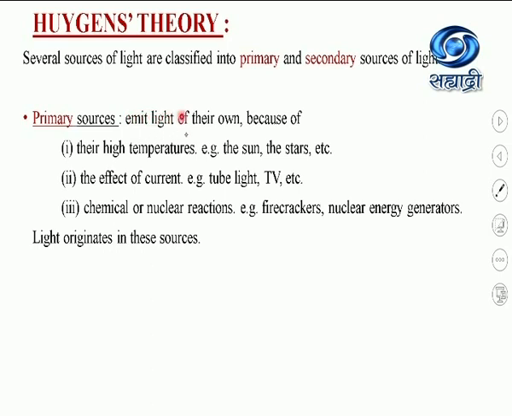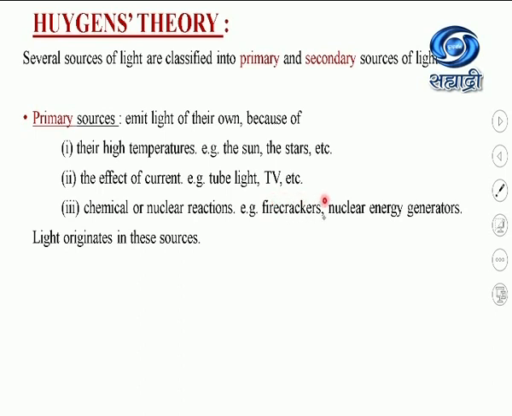The primary sources which emit light because of the effect of current are tube light, TV, etc. When tube light or TV is switched on, the current flows through them, and because of this flow of current, they emit light. Primary sources which emit light because of chemical or nuclear reactions are firecrackers, nuclear energy generators.